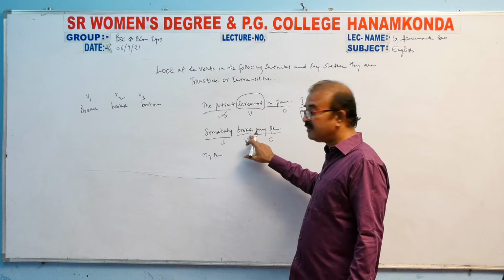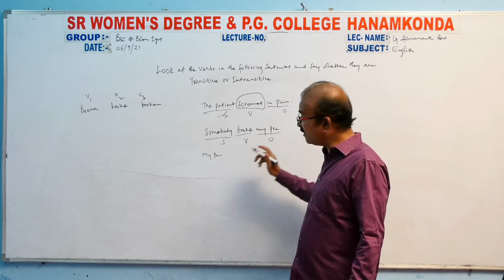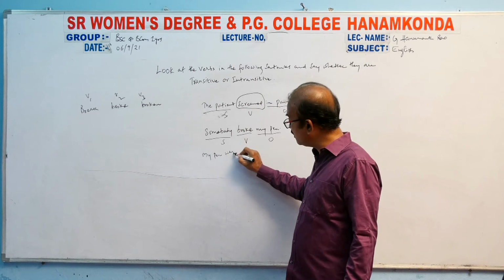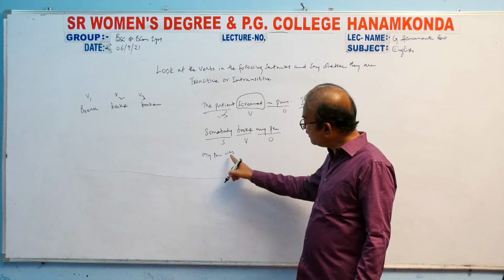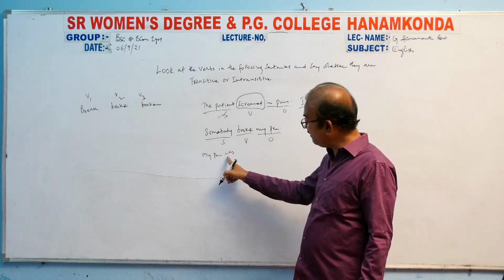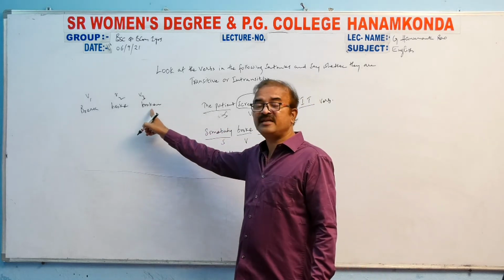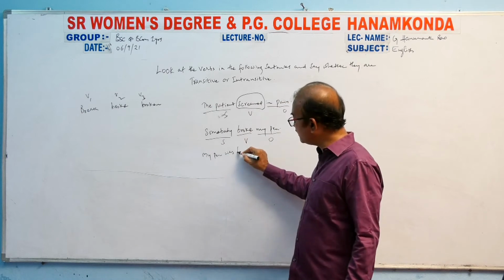Check this one. Verb in the past tense plus object singular. What does it accept here? Was. My pen was. And here this was acts as the helping verb. And when there is a helping verb, check this one. What is the V3 form here? Broken. So my pen was